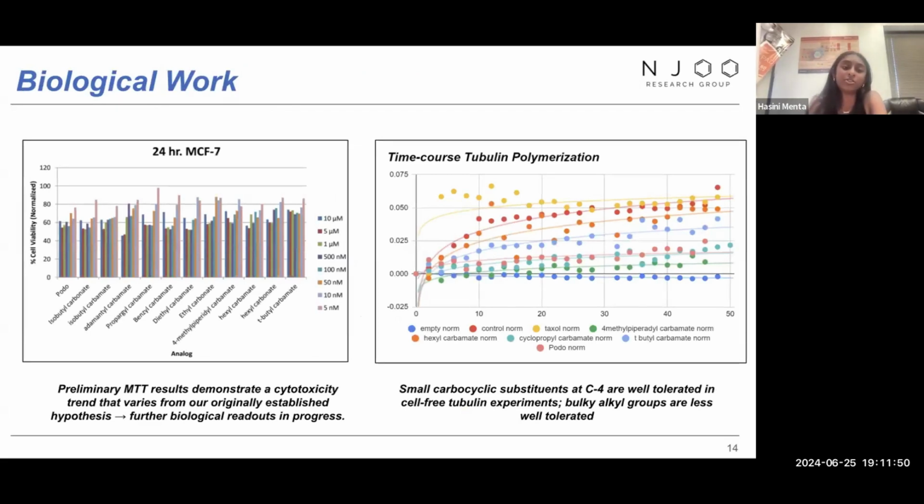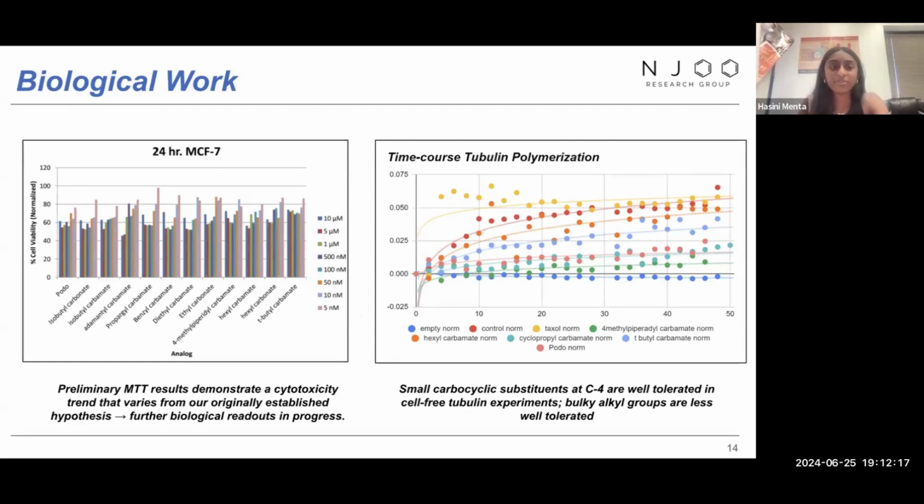Now we're going to move on to the preliminary biological work that we were able to do with our carbamate and carbonate analogs. We did some in vitro and ex vivo biological studies conducted on our array of carbonate and carbamate analogs. As we can see on the left, this is an MTT graph. An MTT assay is basically a colorimetric assay that is used to measure metabolic cellular activity.